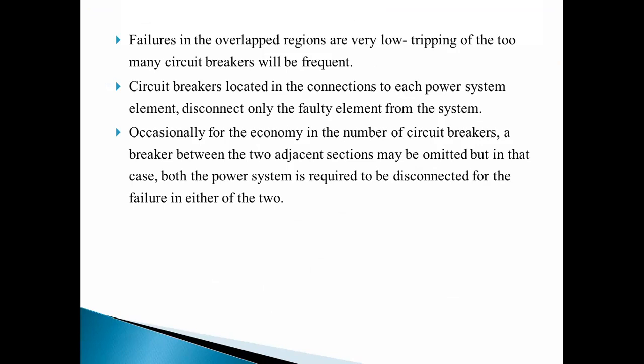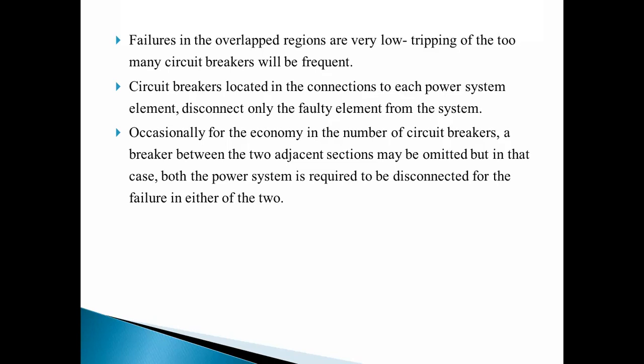But circuit breakers may trip many times here, and circuit breakers located in the connections to each power system element disconnect only the faulty element from the system. These circuit breakers disconnect only the faulty section or faulty elements. So when we are using this number of circuit breakers, a circuit breaker between the two adjacent sections may be omitted.